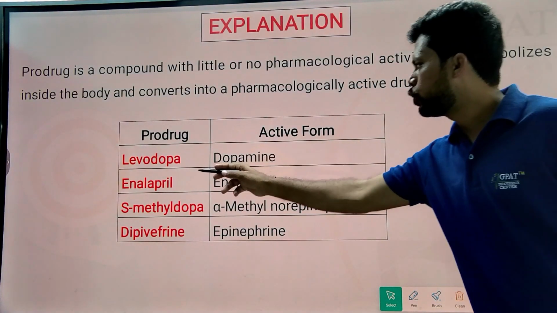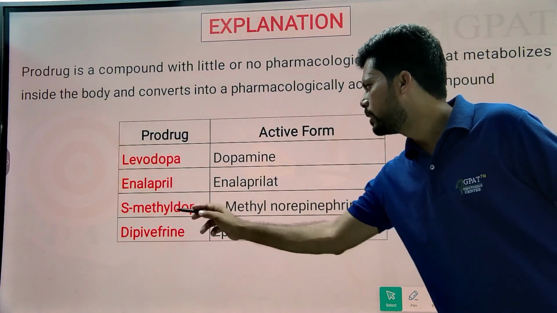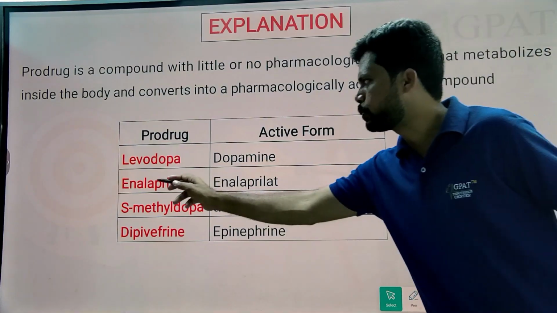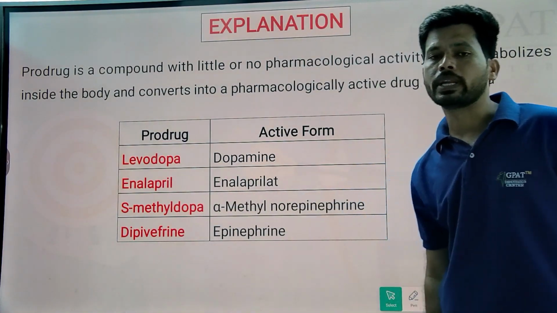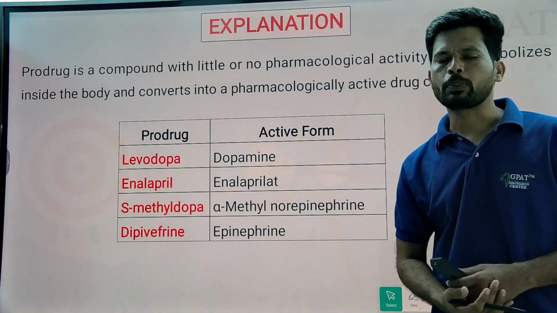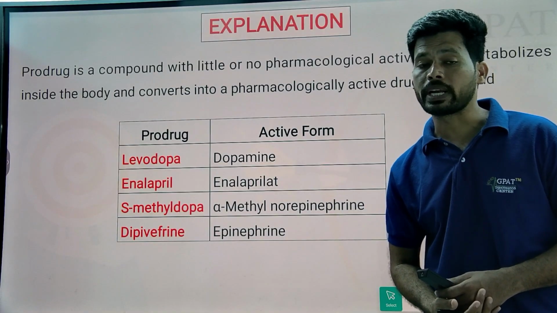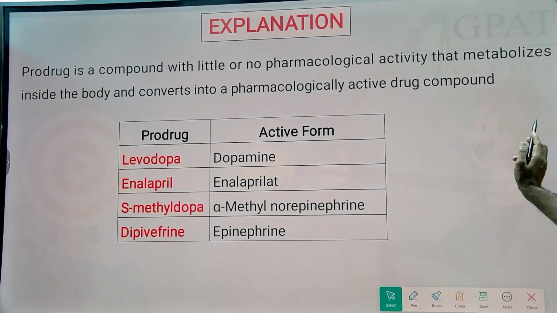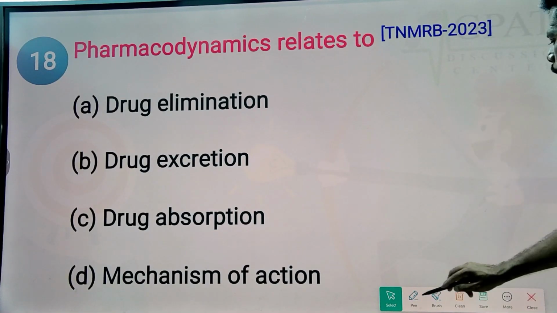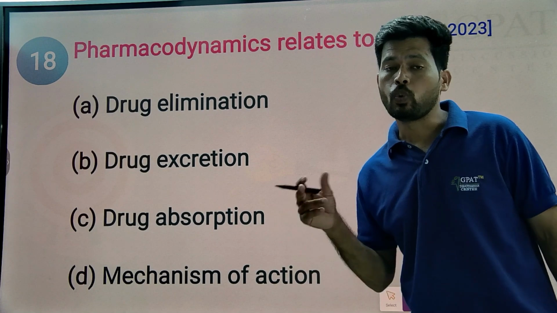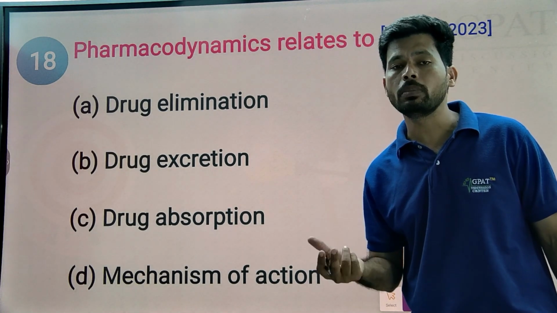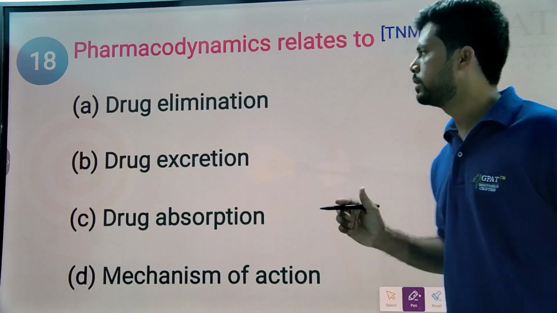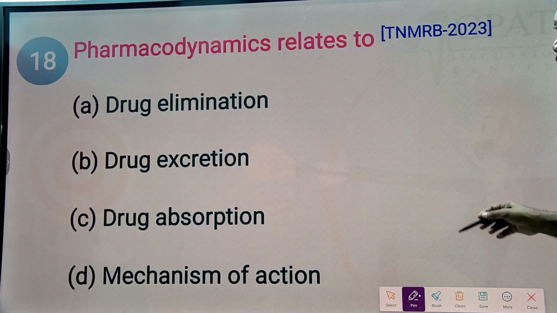Here: levodopa to dopamine, enalapril to enalaprilat, S-methyldopa to alpha-methyl norepinephrine, and dipivefrin to epinephrine. So this is the prodrug and this is the active form of the drug. In our GPAT, NIPER, drug inspector and pharmacist exams, you can definitely expect questions on what the prodrug is and what its active form is. Prodrug is inactive in nature. Once it passes through the liver, it converts to the active form, which reaches the blood and, after reaching the target tissue, shows its action.